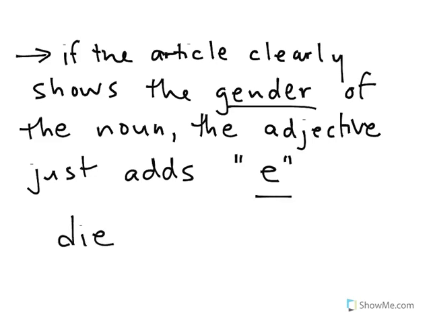So this is also the case for when we have die, the article in front of the noun, or das, because die shows us the feminine gender and das shows us the neuter gender. So let's try this with some other nouns, and you can work on applying this rule to the adjectives.